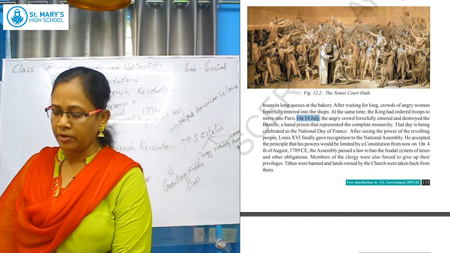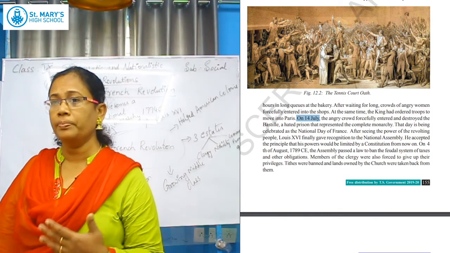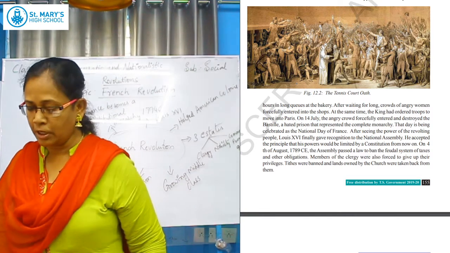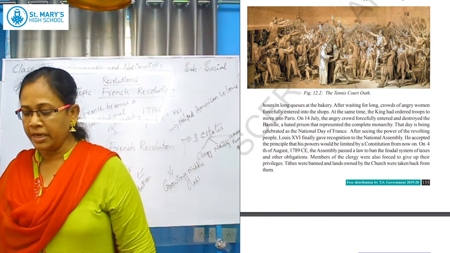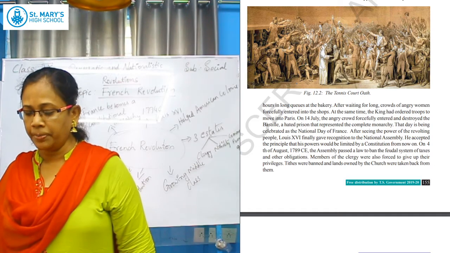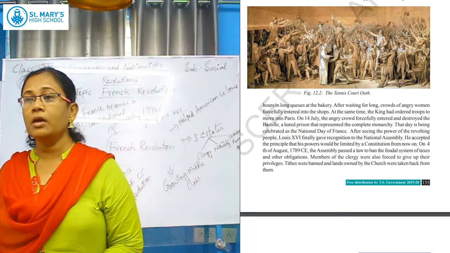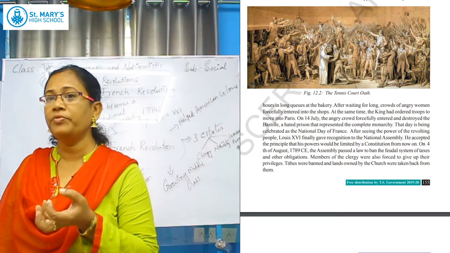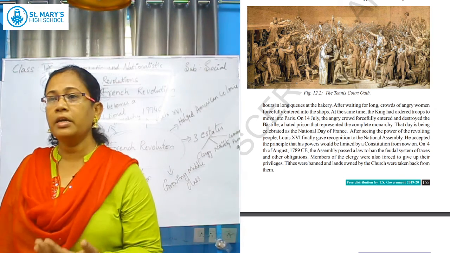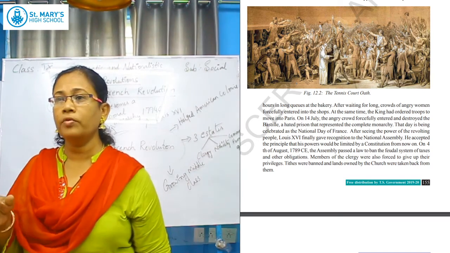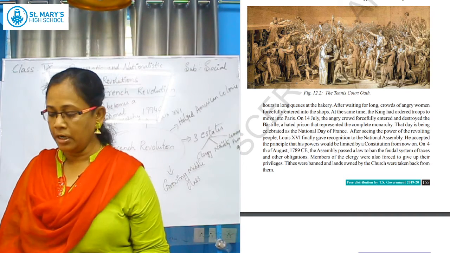After seeing the power of the revolt, when Louis XVI saw the people revolting, finally he gave recognition to the National Assembly, and he accepted the principle that his powers would be limited. From then onwards, the king understood that his power was weakened. So he gave acceptance to the National Assembly. From that day onwards, his powers were limited.